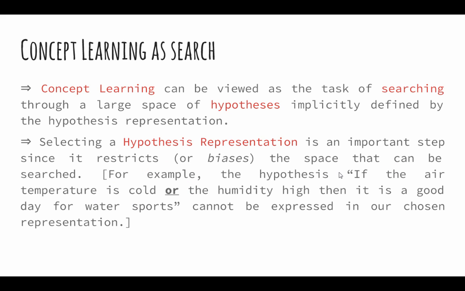Concept learning as search. Concept learning can be viewed as a task of searching through a large space of hypotheses implicitly defined by the hypothesis representation. Selecting the hypothesis representation is an important step since it restricts the space that can be searched. For example, the hypothesis, if the air temperature is cold or the humidity high, then it is a good day for water sports, cannot be expressed in our chosen representation.